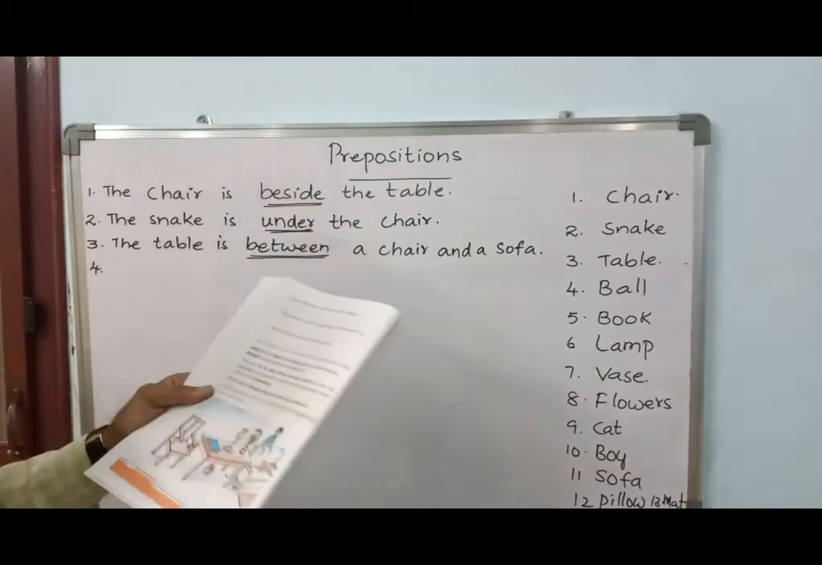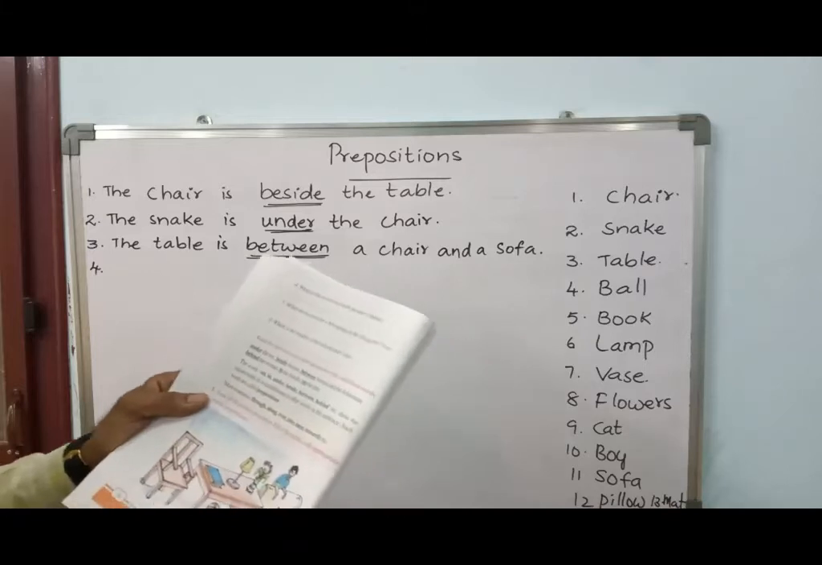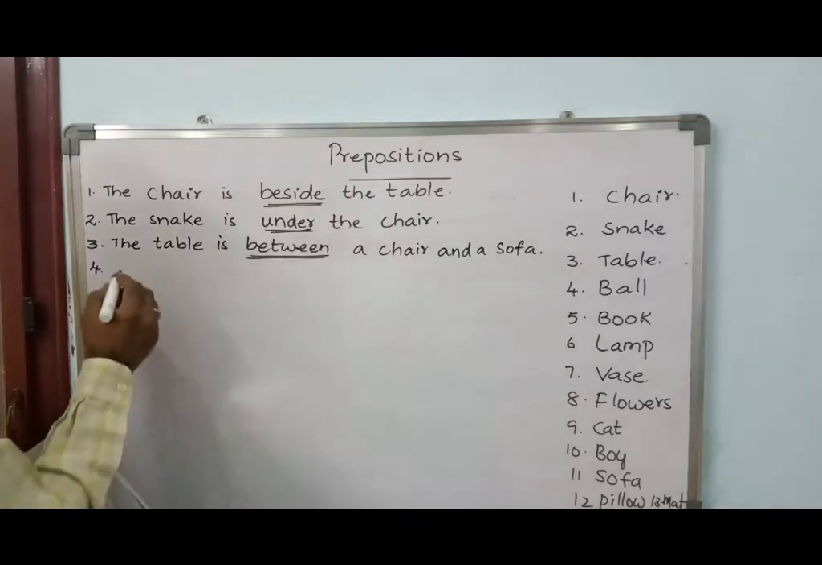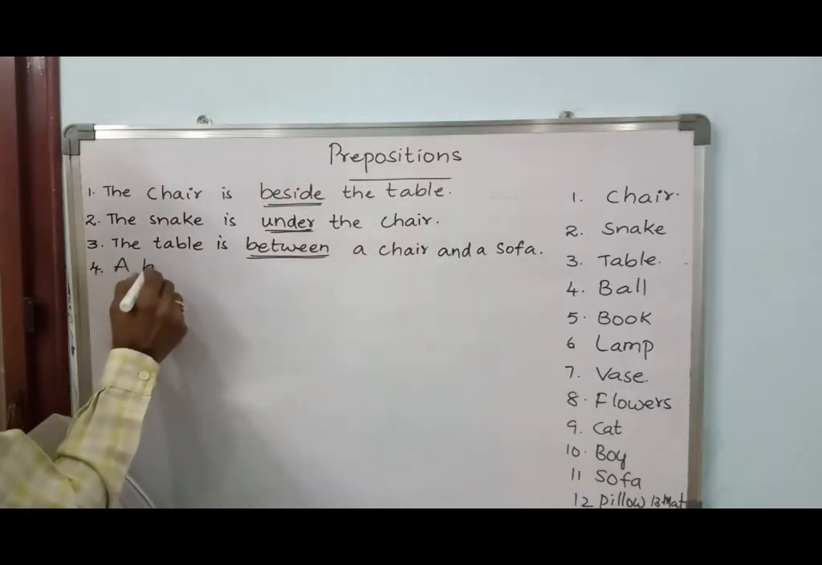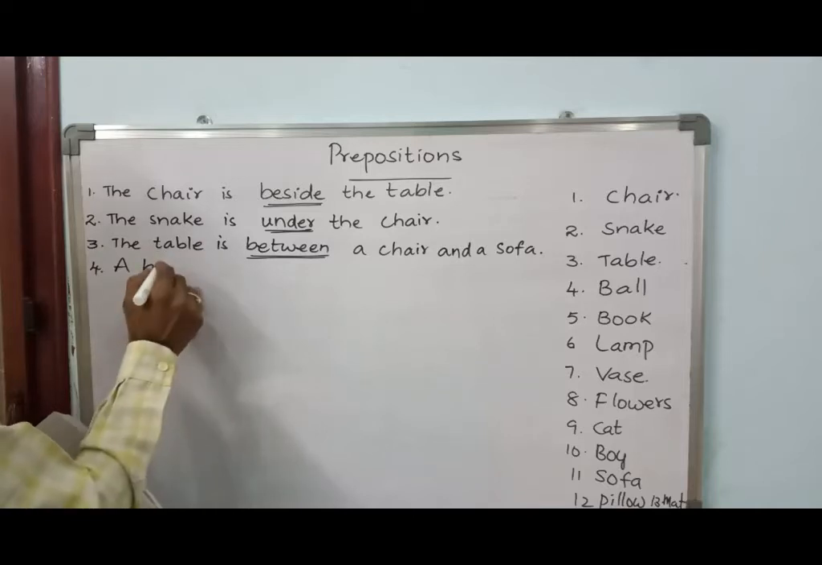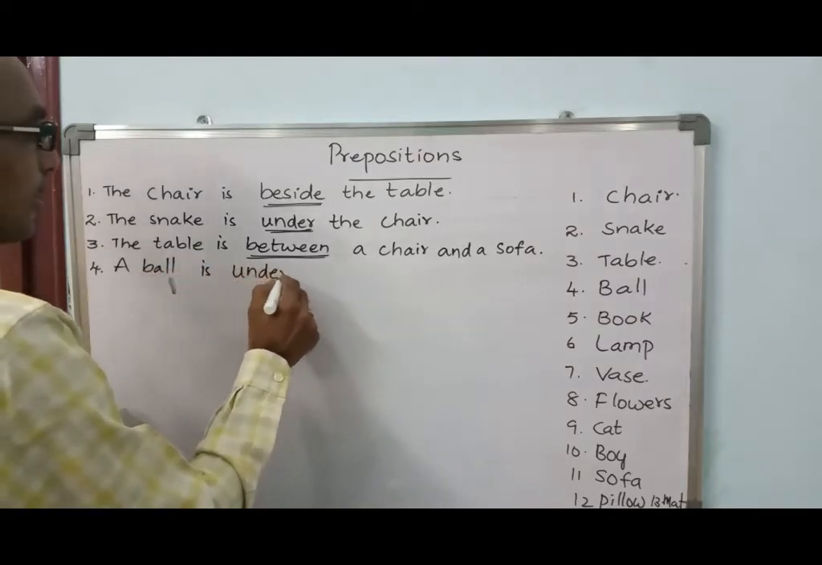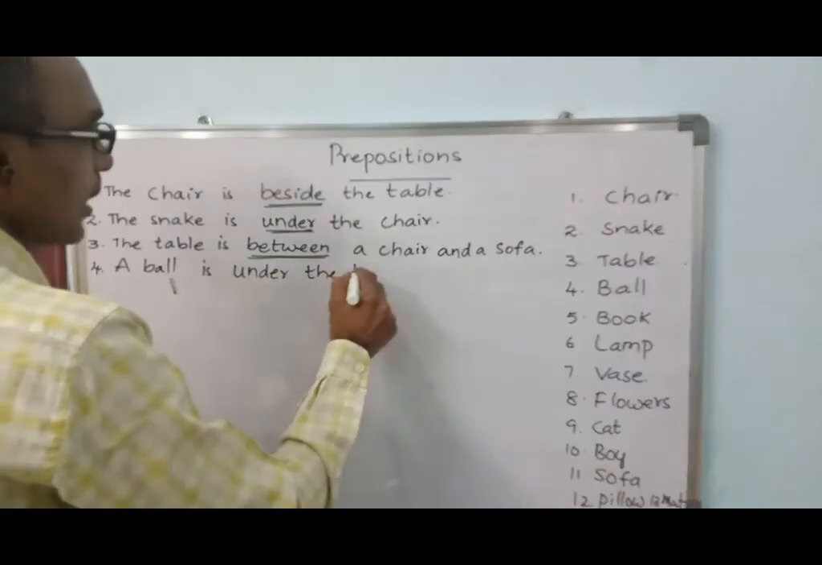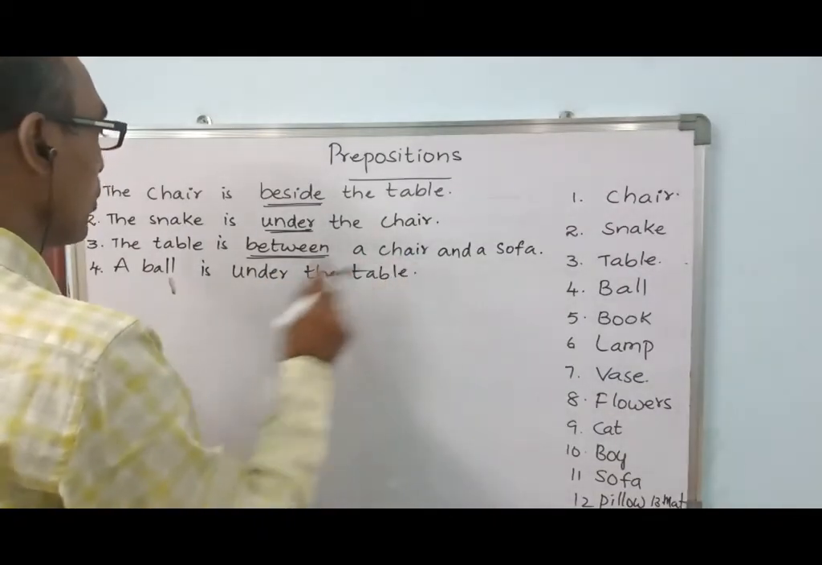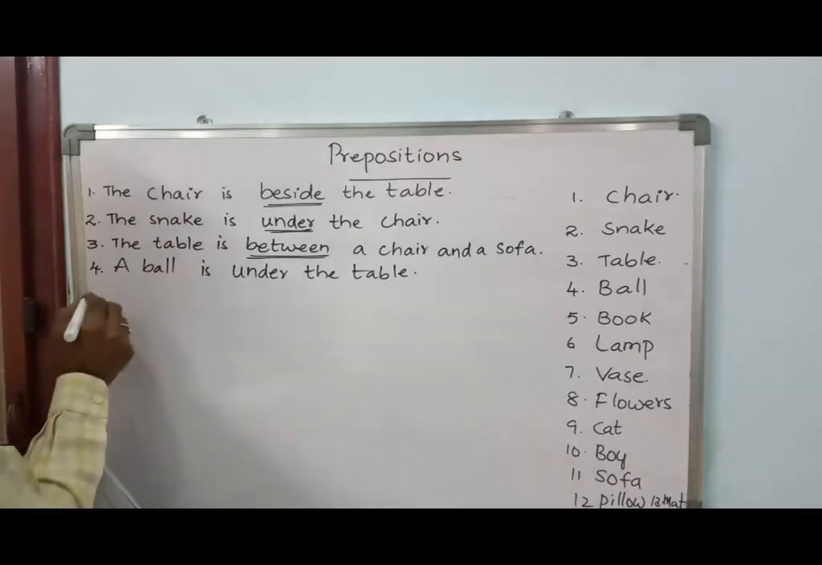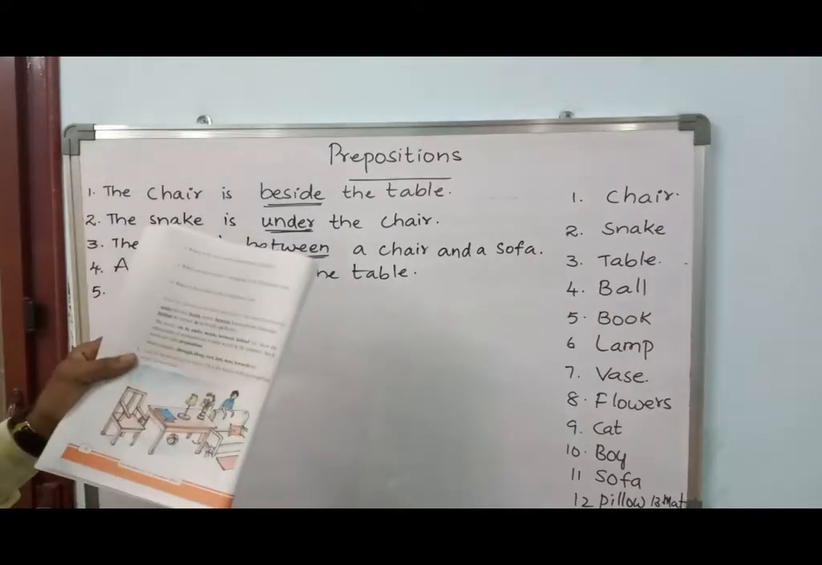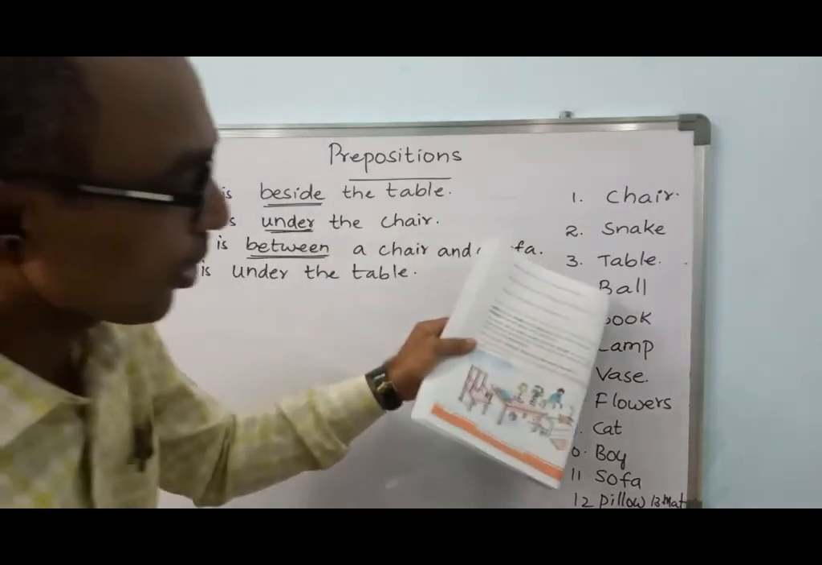Right. Next. What about that one? Ball. Where is the ball? Yes. A ball is under the table. A ball is under the table. Where is the ball? The ball is under the table. What else you can see? After ball, what is there?